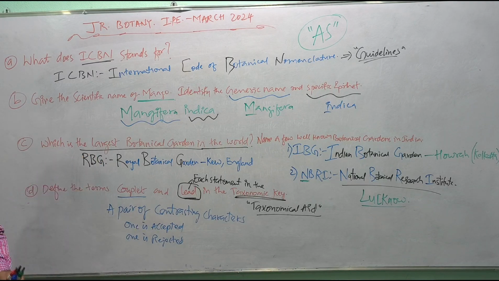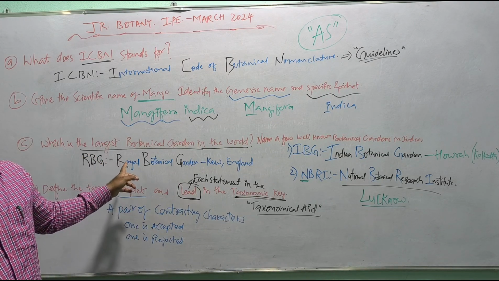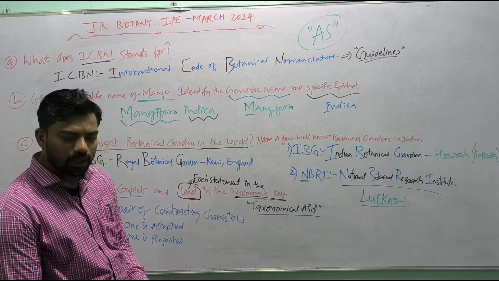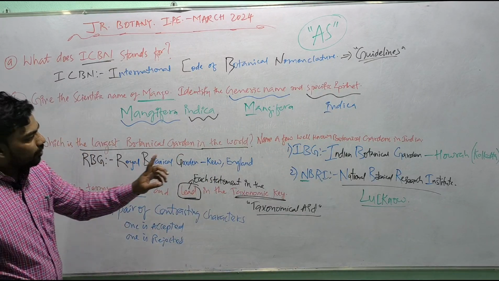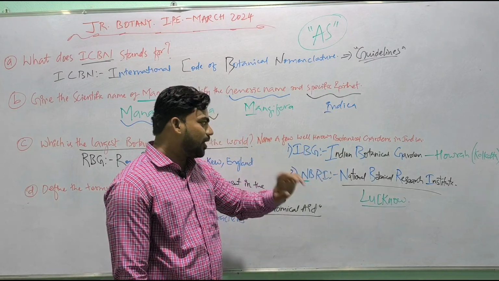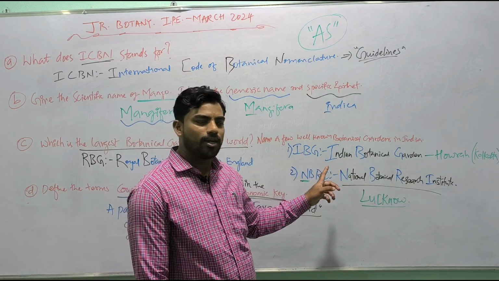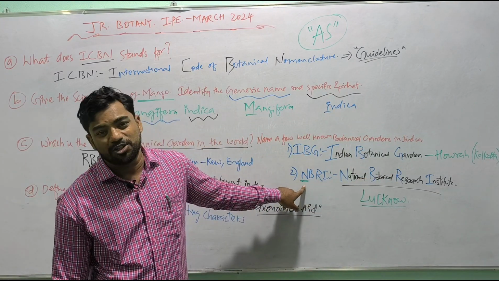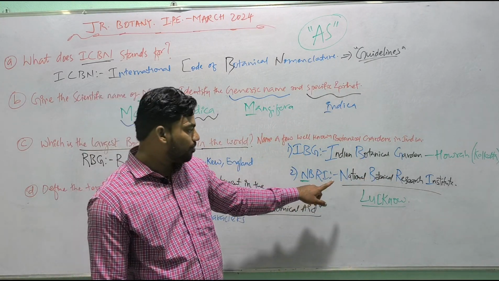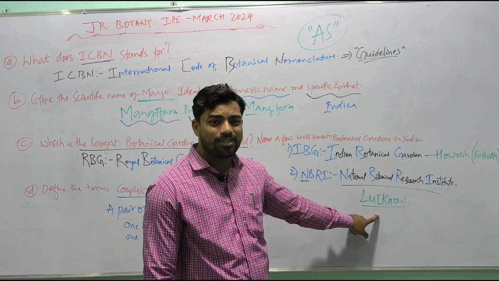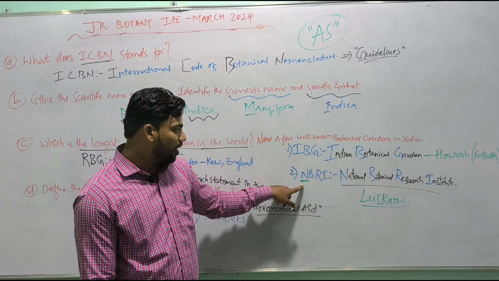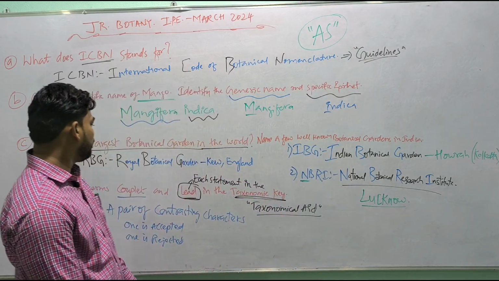Which is the largest botanical garden in the world? Royal Botanical Garden, RBG, is the largest botanical garden in the world. Where is it present? At Kew, England. Name a few well-known botanical gardens in India. Indian Botanical Garden, IBG, present in Howrah, Kolkata, and National Botanical Research Institute, NBRI, present in Lucknow. ऐसा याद रखना है बेटा, लखनऊ नवाबों का शहर है. नवाब N for National Botanical Research Institute.